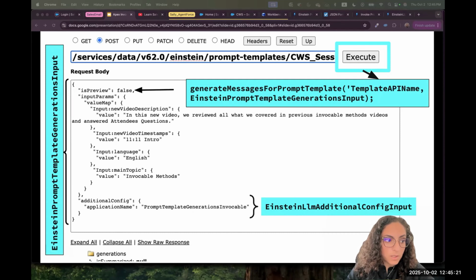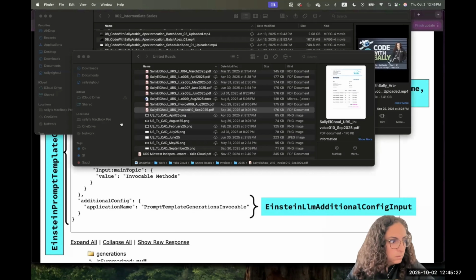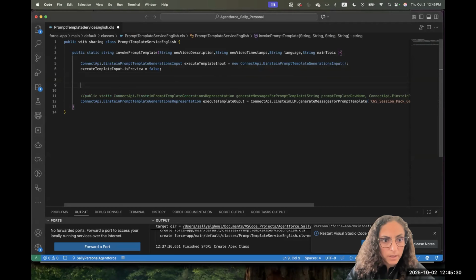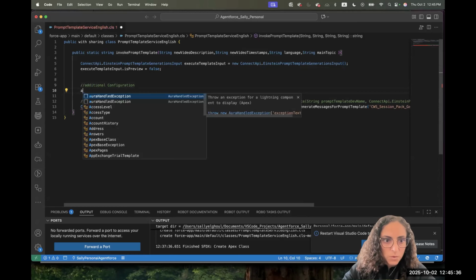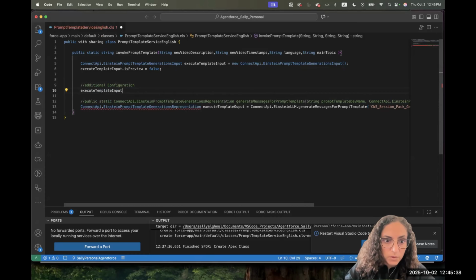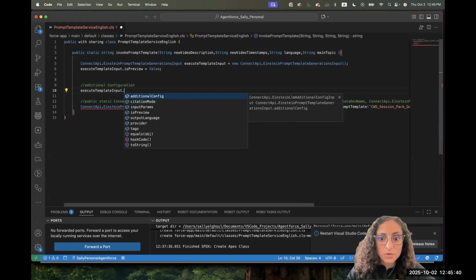So let's do the additional configuration together. So let's go here. I will go here and I will do additional configuration. So if I go execute template input dot, it has additional configuration.